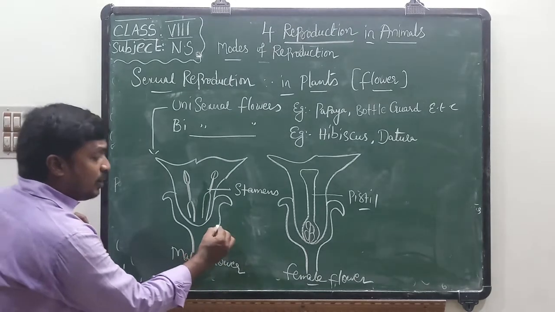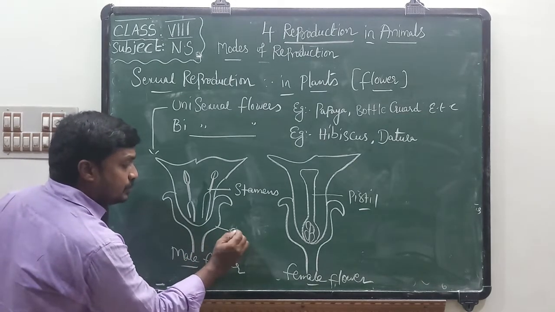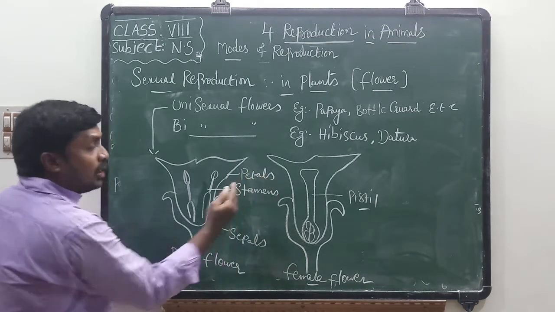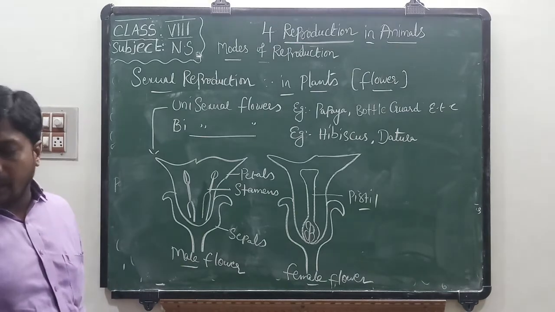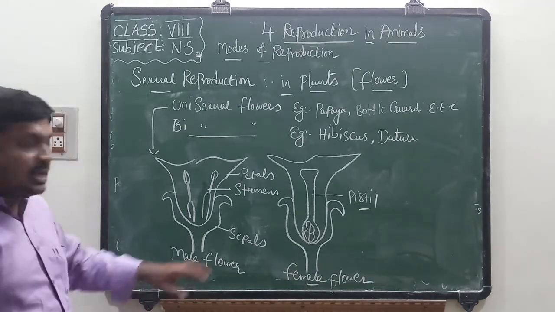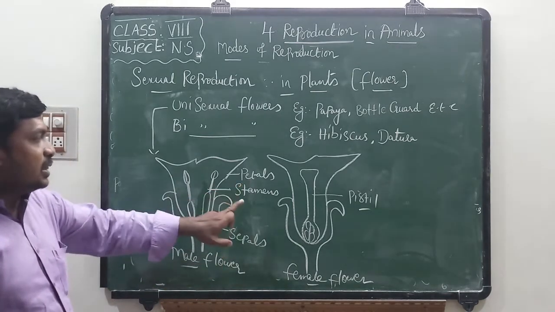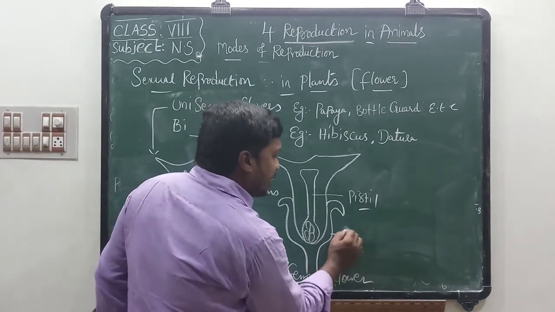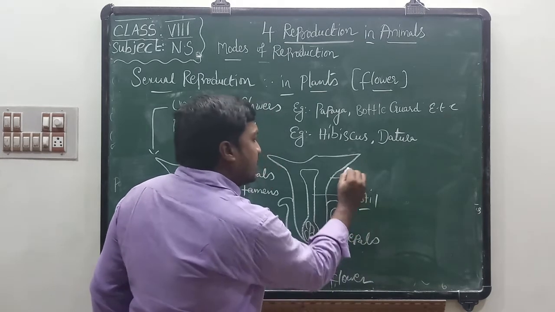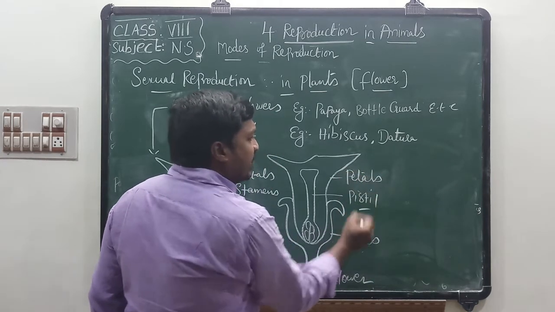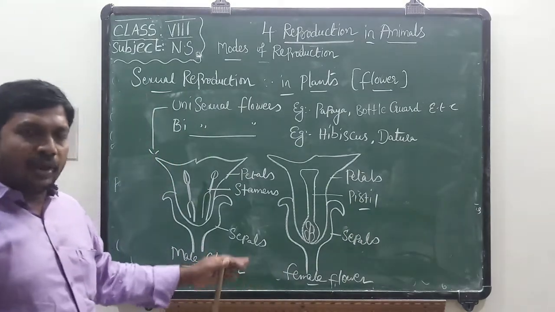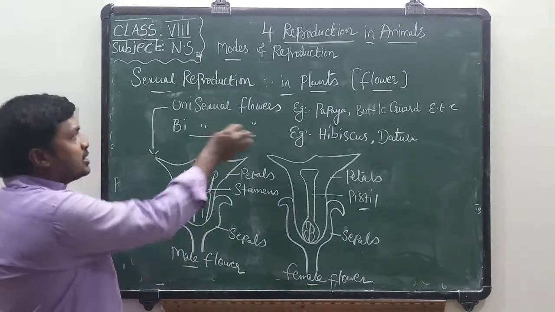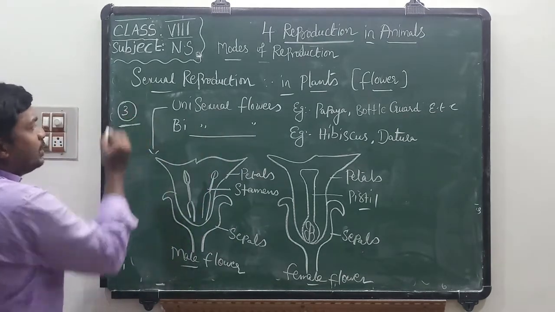If you observe the male flower, we can find sepals. Sepals are green in color. These are called petals. We can find only three whorls or three parts in unisexual flowers. One is sepals, second is petals, third is stamen. In the female flower, we can find sepals, second petals, and third the pistil. This is the male flower and this is the female flower. In unisexual flowers, we can find only three parts.